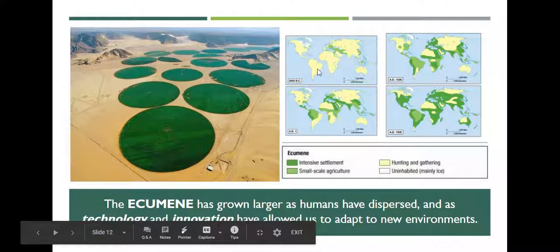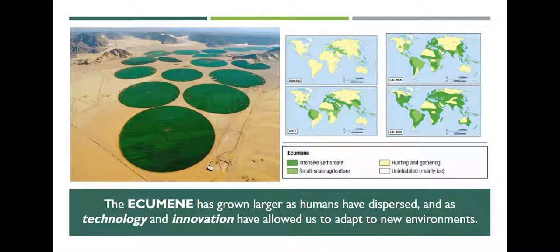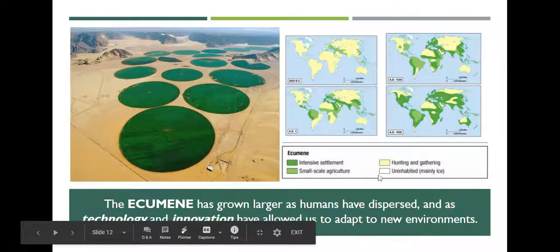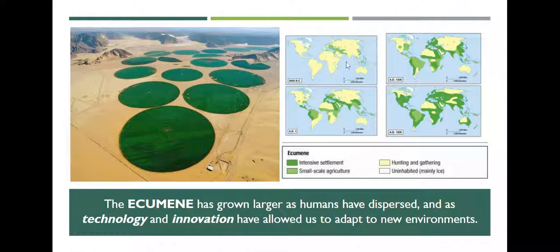This is interesting too, because this is where we see intense settlement. So you can kind of see the intense settlements and then the intense settlements across time throughout history. So this is 5000 BC. There's not really any intense settlements. There's smaller scale agriculture, and everything else is hunting and gathering. So the Middle East and parts of Europe, 5000 BC, and a little bit in Eastern Asia. That's it, really, in 5000 BC.